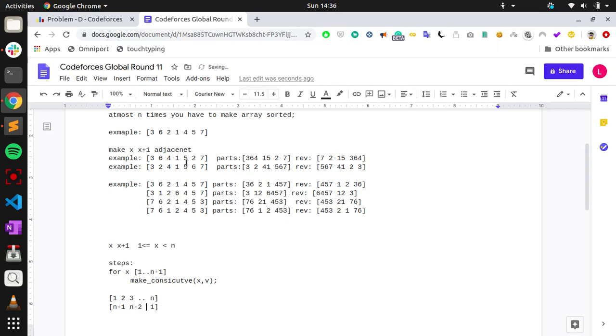In this case, you apply one more step where you make each number one part and reverse it. Then the parts are n minus 1, n minus 2, n minus 3, and so on to 1. After reversing, we get 1 2 3 and so on again. So this is the required answer. In n operations we got the answer.